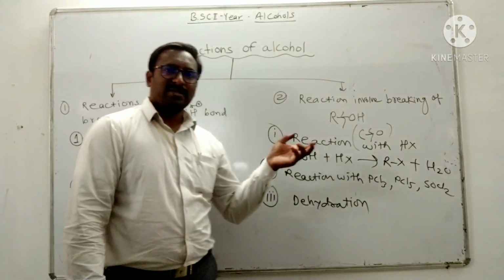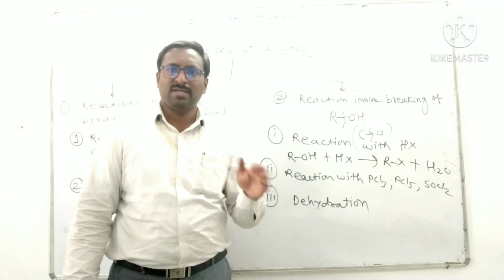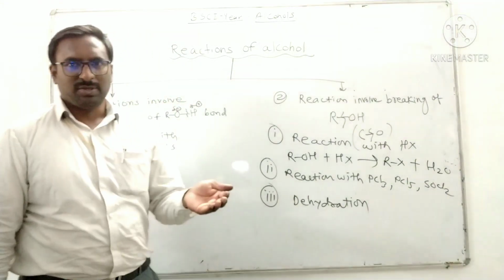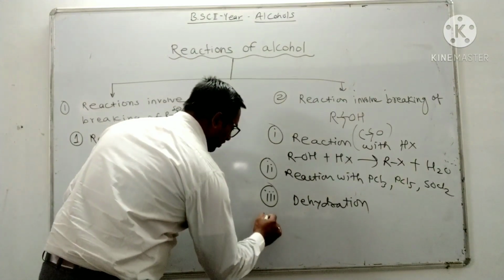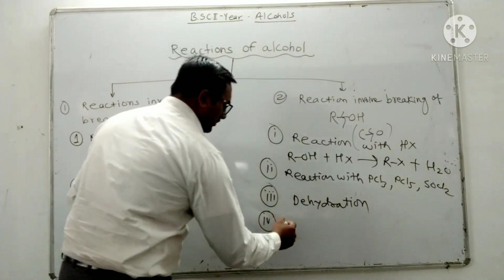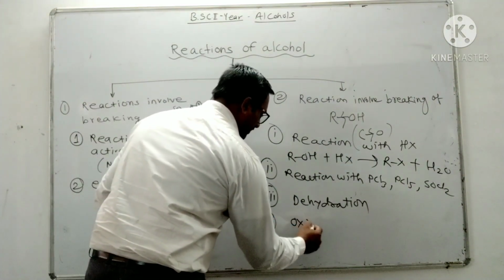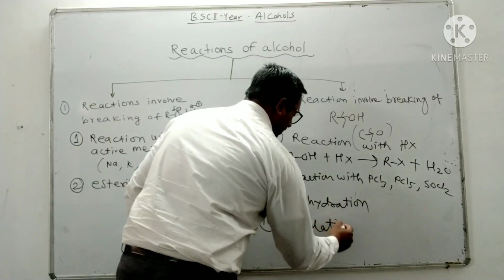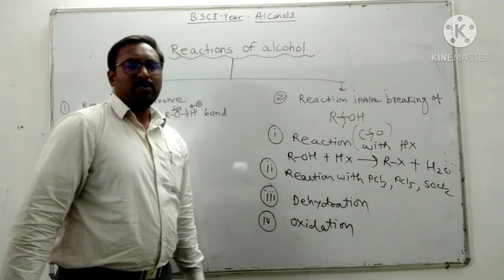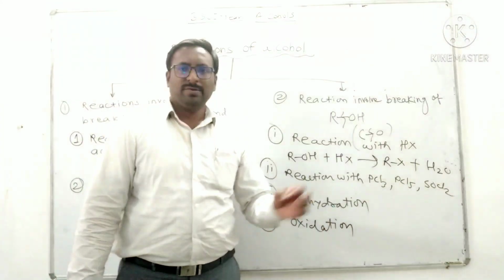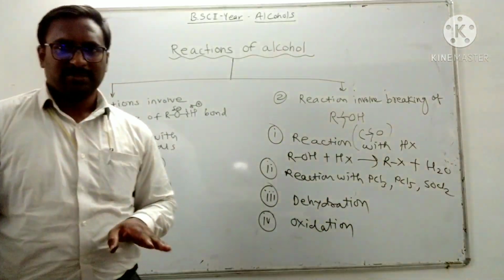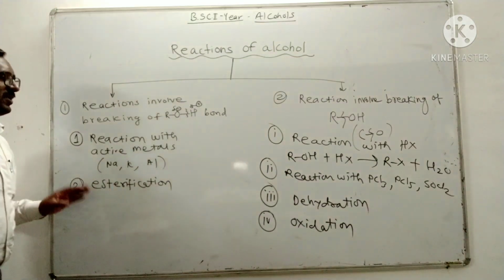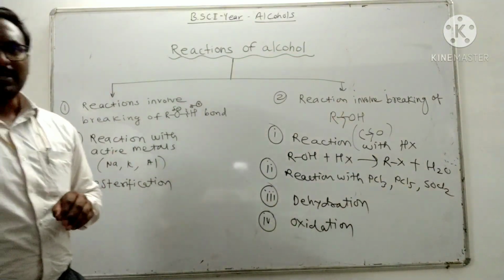If there is an addition reaction, there is formation of ether. If there is an elimination reaction, there is formation of ethene. And the fourth kind is oxidation. Alcohol on oxidation gives aldehyde, ketone and carboxylic acid. So these are the different types of reaction given by the alcohol.